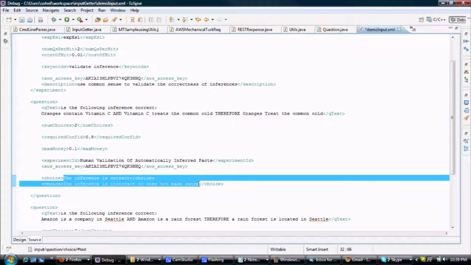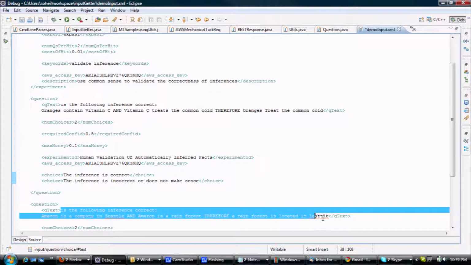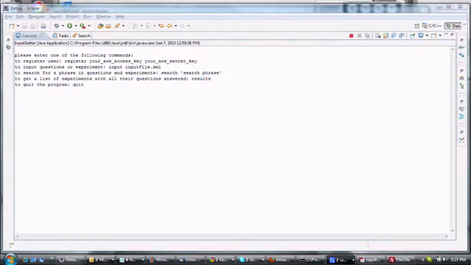For demonstration purposes, I've also included a false inference. It says, Amazon is a company in Seattle, and Amazon is a rainforest. Therefore, a rainforest is in Seattle. Now let's input the XML file.